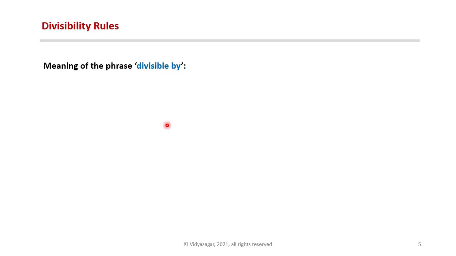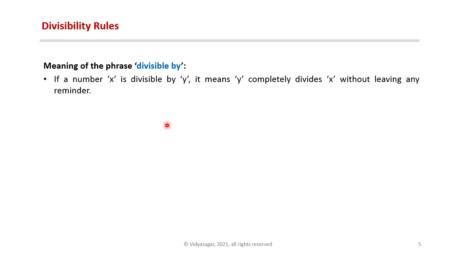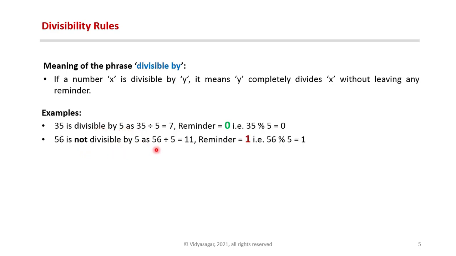Now we have used this phrase "divisible by" in our problem several times. Let's find what the meaning of this phrase is. If a number x is divisible by y, it means y completely divides x without leaving any remainder. For example, 35 is divisible by 5, but 56 is not divisible by 5. Now, let's learn some of the divisibility rules.